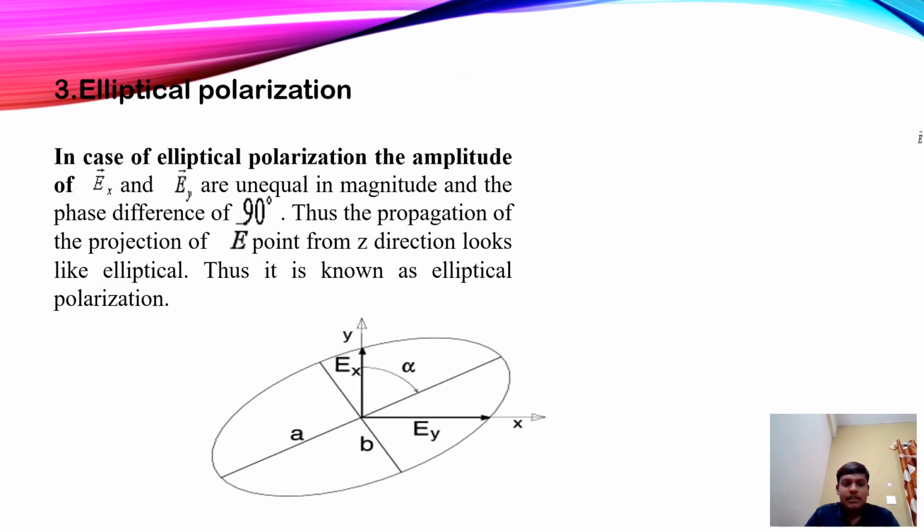Elliptical polarization. In case of elliptical polarization, the amplitudes of the Ex vector and Ey vector are unequal in magnitude and the phase difference is 90 degrees. Thus, the projection of the E vector viewed from the z direction looks elliptical. Thus, it is known as elliptical polarization.